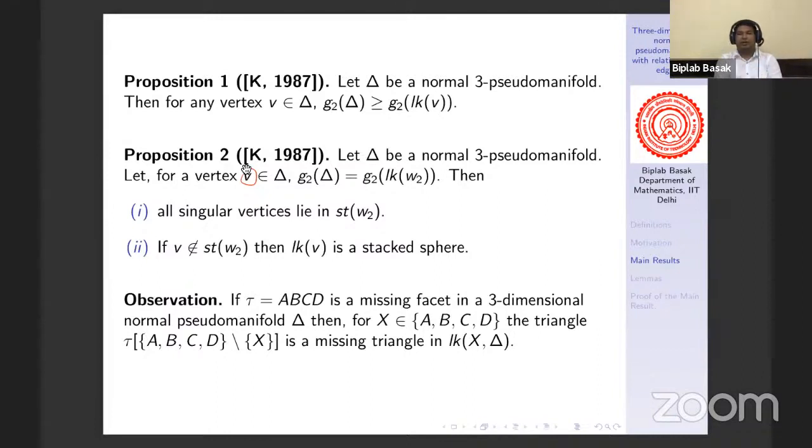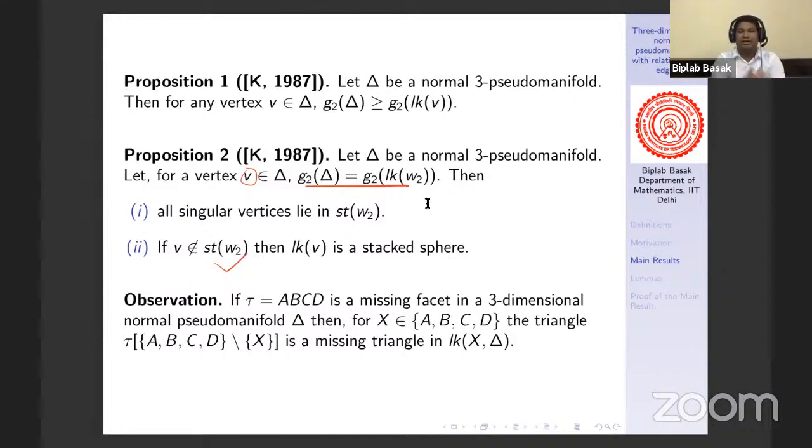That means, remember that if delta has a singularity, and if G2 of delta equals G2 of the link of W2, that means W2 must be a singular vertex. And this theorem says all other singular vertices should be in the star of W2, or you can say the link of W2. Moreover, he proved that if there is a vertex which is not in the star of W2, suppose this vertex is V, then the link of V is a stacked sphere.